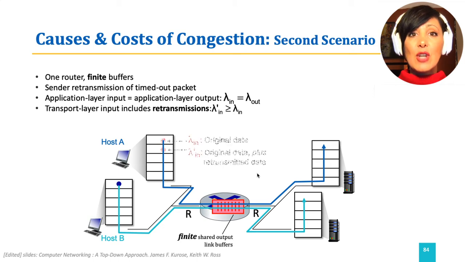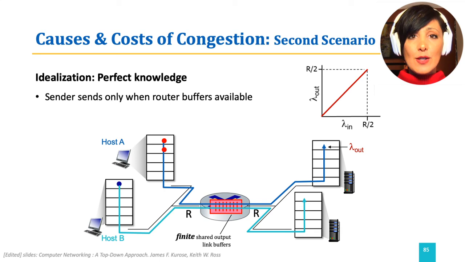Those lost packets will need retransmissions. Therefore, the transport layer rate of transmission will include those retransmitted packets in addition to the data from the layer above. Note that this increased transmission rate at the sender side will not result in an increase in the lambda out at the receiver side. Let's add another simplifying assumption to this analysis.